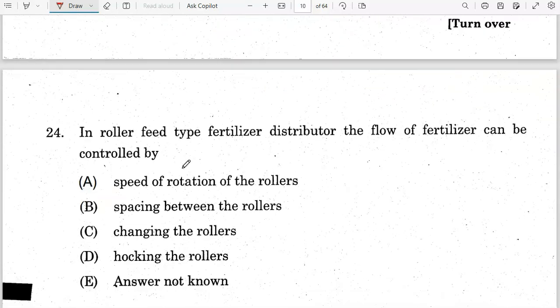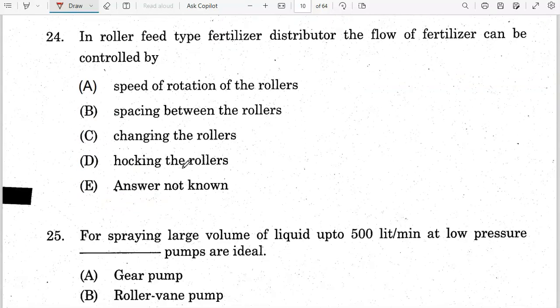Next question. In a roller feed type fertilizer distributor, the flow of fertilizer can be controlled by the speed of rotation of the rollers. In a roller feed type fertilizer distributor, we can control the fertilizer flow by the speed of rotation of rollers.